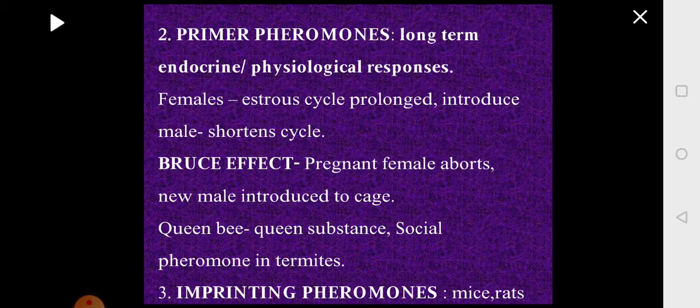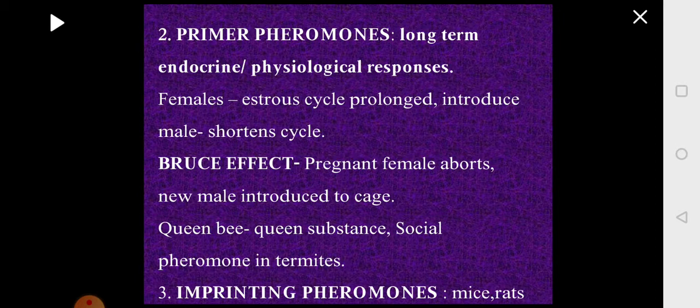If you look at mice and rats, when the young ones are given birth to, they are in a very immature state. They will not have the development of fur, the skin will be naked, the eyes will be closed. And how these immature pups recognize the mother is by the identification of the pheromone secreted by the mother.